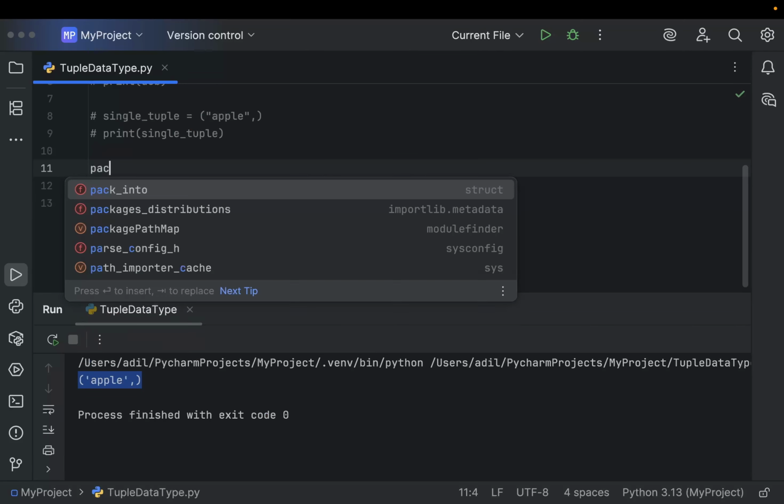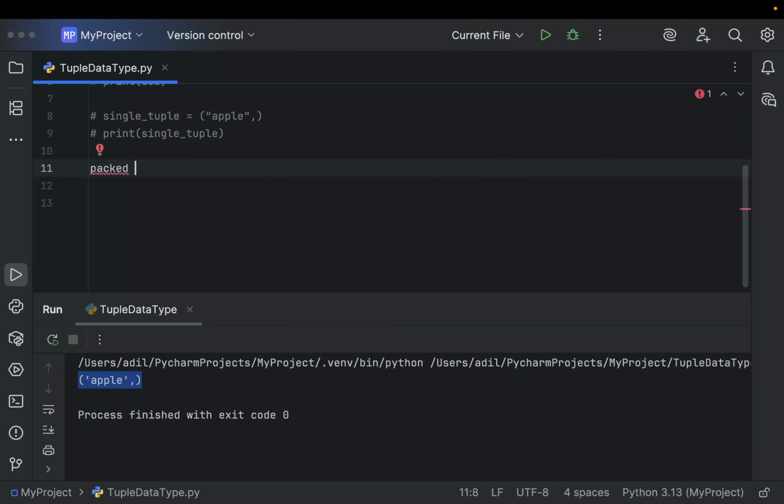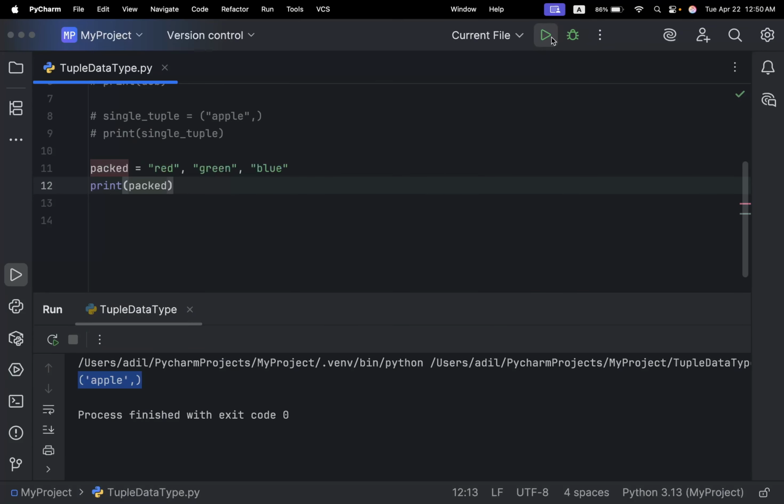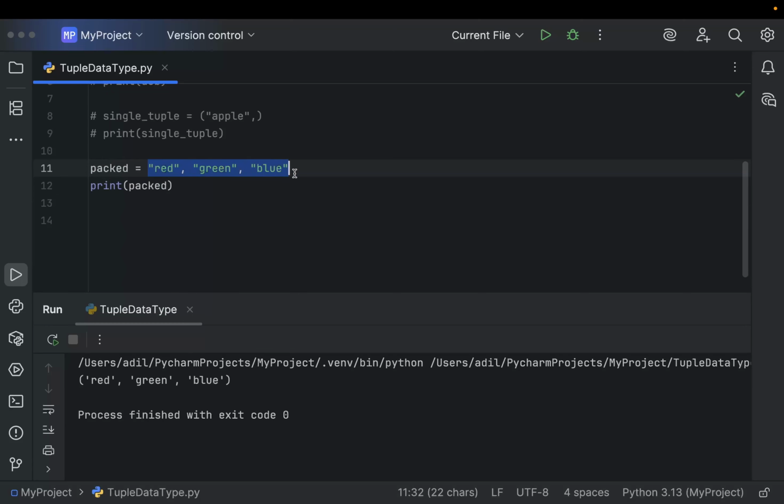Now let me comment this code as well, and let's see another topic, and that is tuple packing. So if we take a variable, you can name this anything. Here let's say I have colors like red, then green, and then blue. As you can see, we are not using square brackets or parentheses here. Now if I write the print statement and pass packed and run the code, you can see Python made these strings into a tuple. So this is called tuple packing.